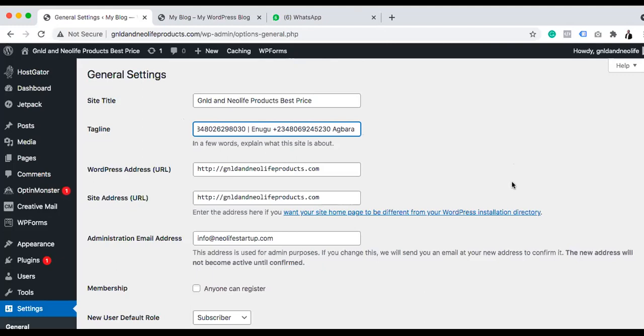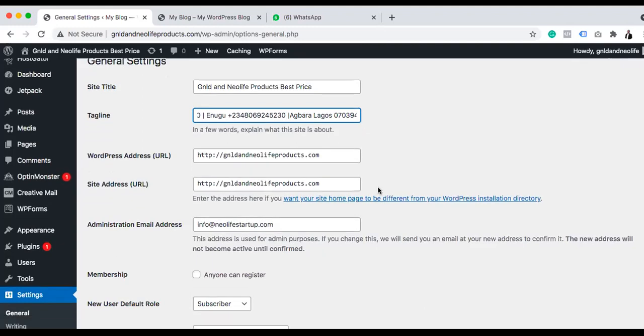Who submitted two numbers? Is that Elvis? Yes, boss. Okay, let me just have one first. We are still actually going to have a contact page for everything. Agbara, Lagos. Let me just do like this. Okay, so we have something like this.